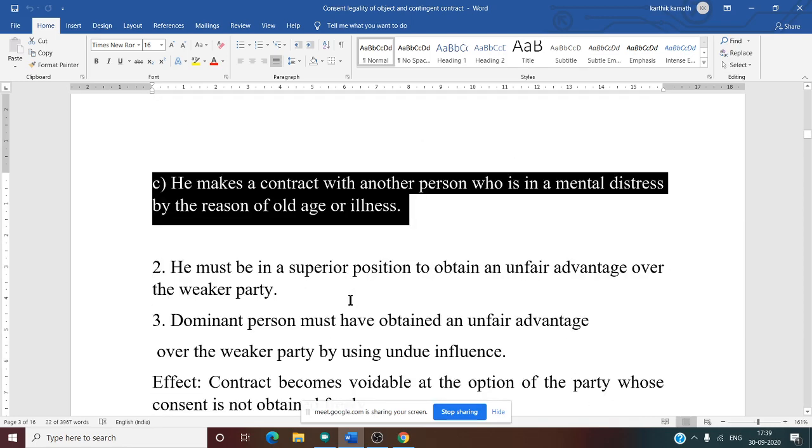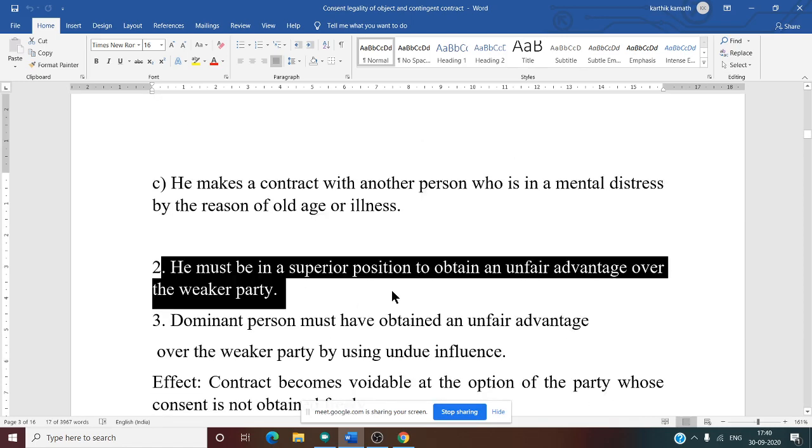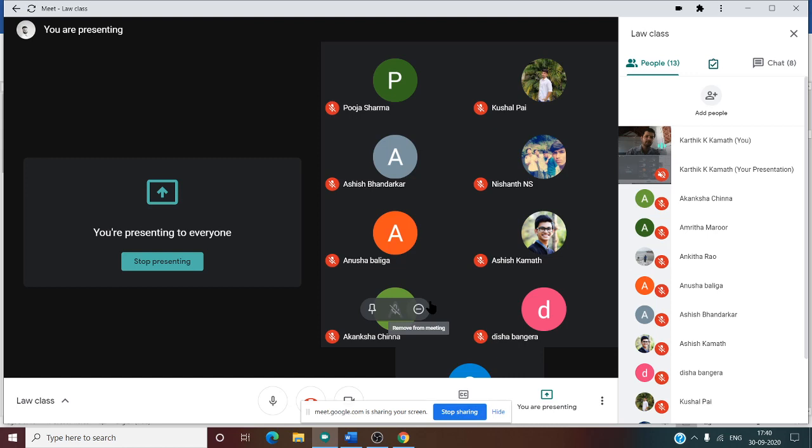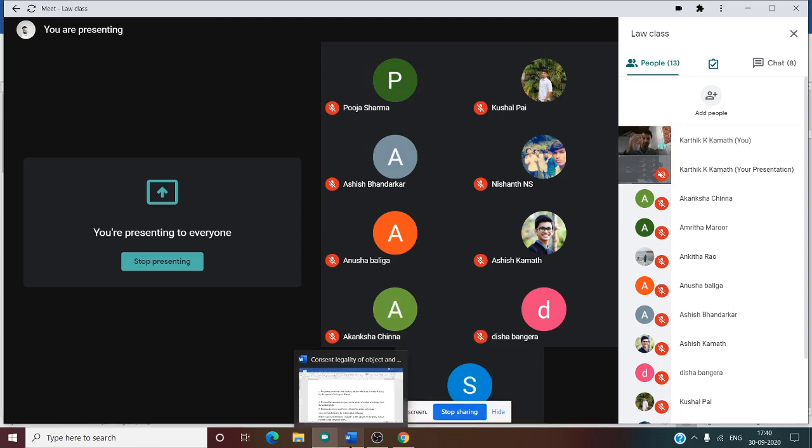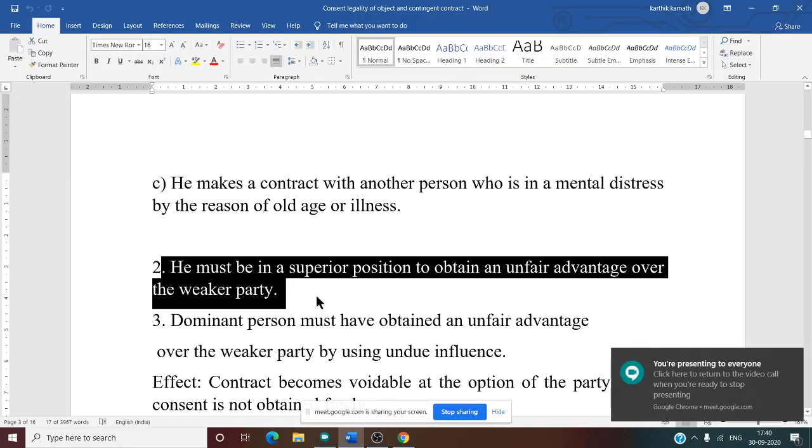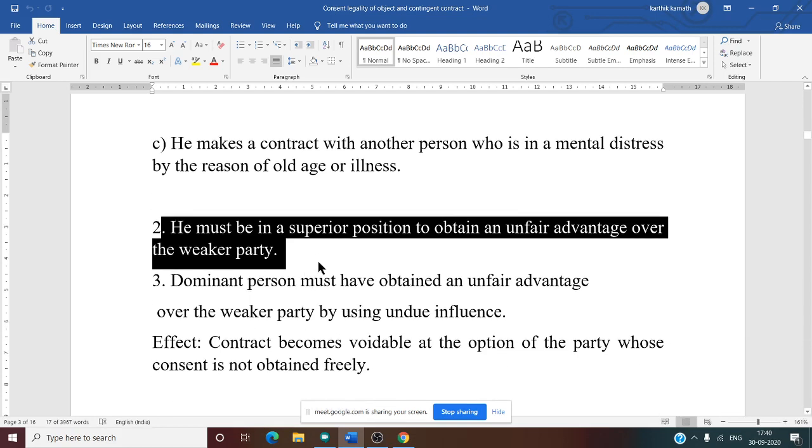Now the second point: he must be in a superior position to obtain an unfair advantage over the weaker party. For the essential rules of coercion or undue influence, for whatever the case may be, first you should know the definition or the meaning of coercion or undue influence, and from the definition itself you can form a point. That is what they have done. If you know the definition properly, you can take one point and make a rule. So one party superior means father, son, teacher, student, police, constable, doctor, patient, everything comes.